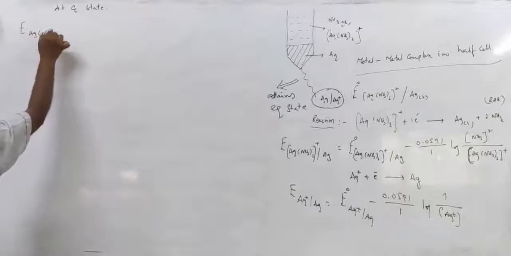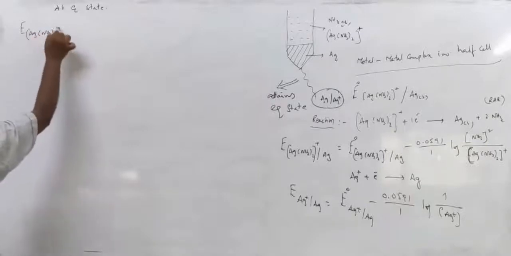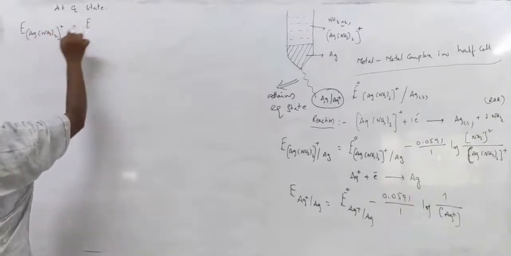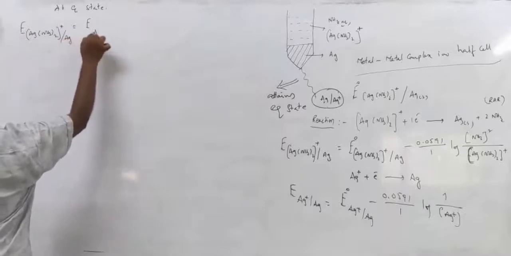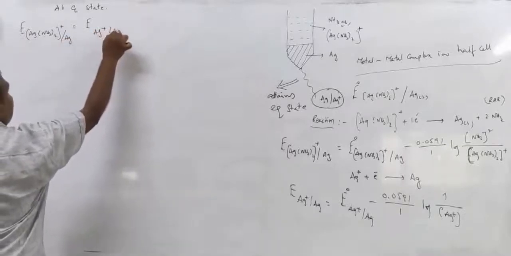E of [Ag(NH3)2]+ to Ag is equal to E of Ag+ to Ag.